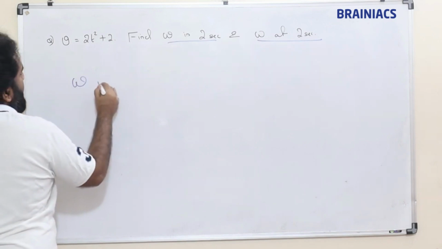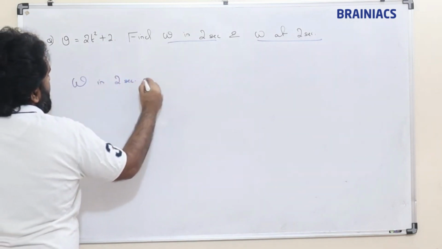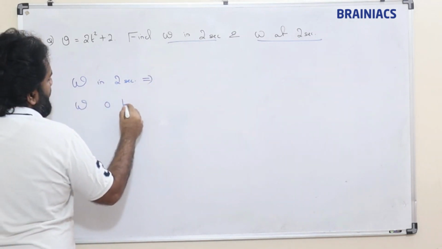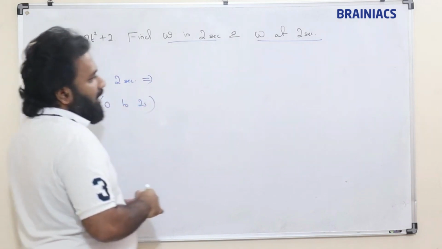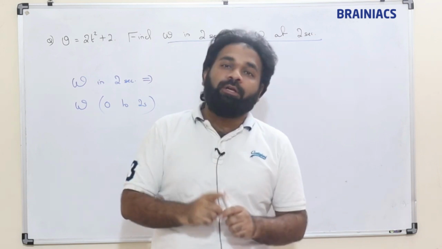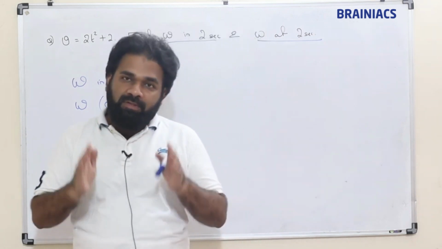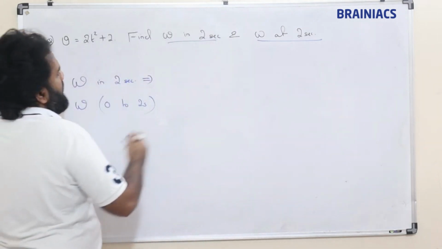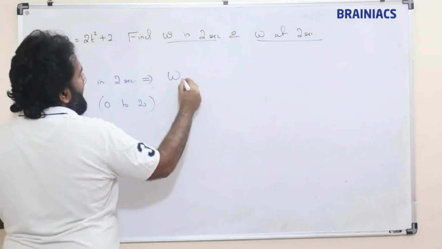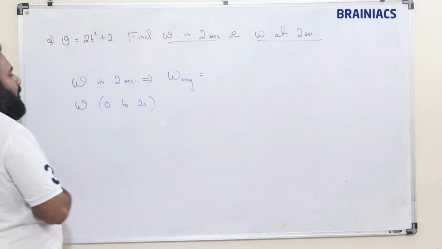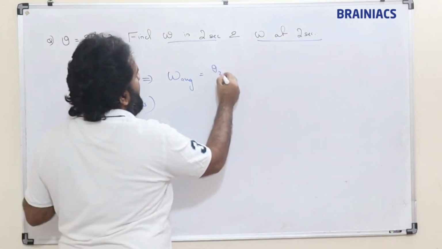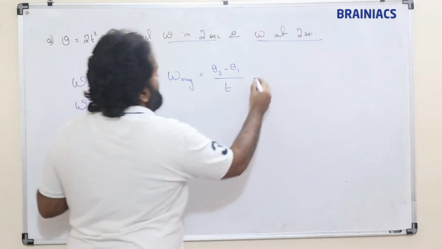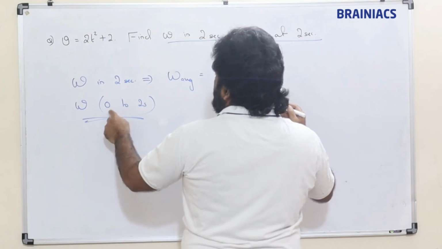Omega in 2 seconds means omega between 0 to 2 seconds. In 2 seconds means a 2 seconds duration. That is the meaning of omega in 2 seconds. So this means we need to find omega average. So we do theta 2 minus theta 1 divided by the time duration, which is 0 to 2 seconds.